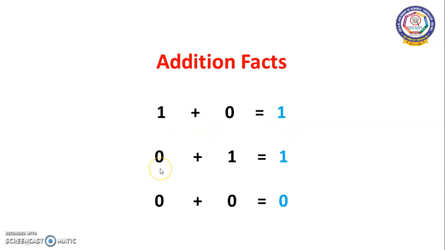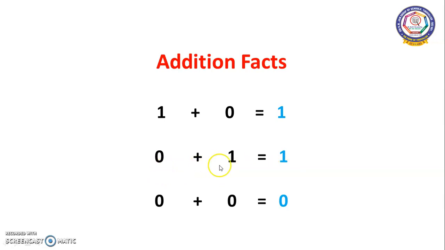And then see here, 0 plus 1 is equal to 1. Already I told you, whichever number we are adding with 0, we will get the same number.